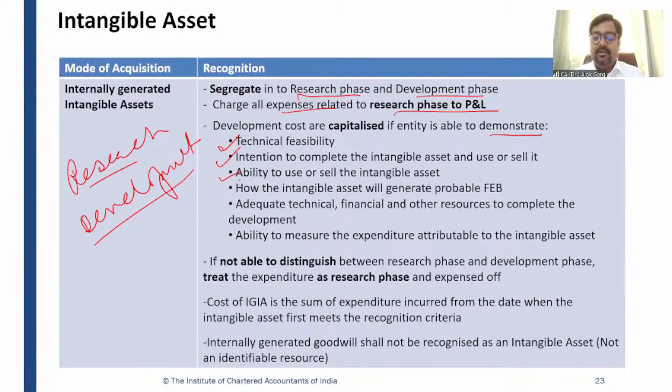Fourth, how the intangible asset will generate future economic benefit. Fourth condition, yes, the probability of future economic benefit should be there. The future economic benefit should be probable. The management can estimate that yes, once this internally generated intangible asset will complete, we will be able to earn lakhs and crores, right?